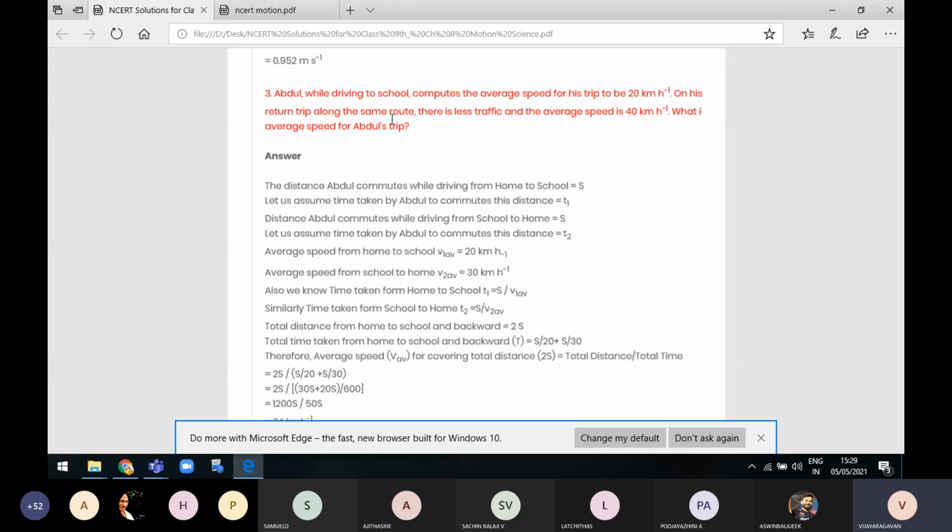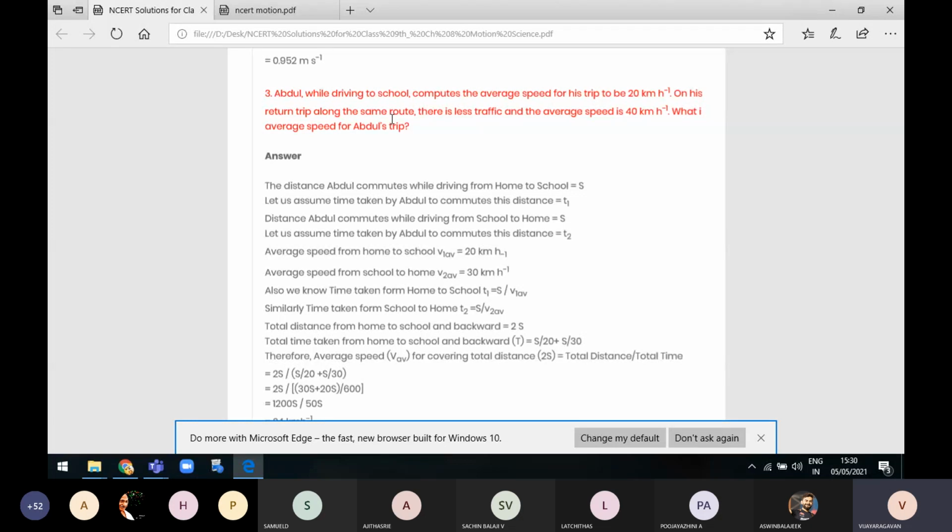So when he travels from home to school, the distance traveled by him is simply taken as s, because there are no numbers. We are taking this s as alphabetic. And for the distance traveled from home to school in the morning, the time taken by him is t1, because the time is not given. So we are commonly taking it as t1. Keep this in mind.